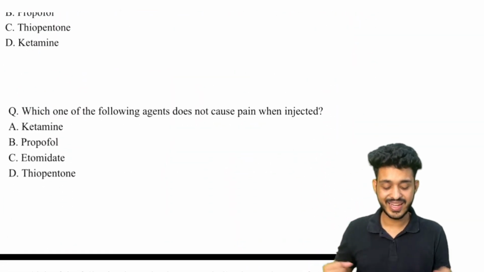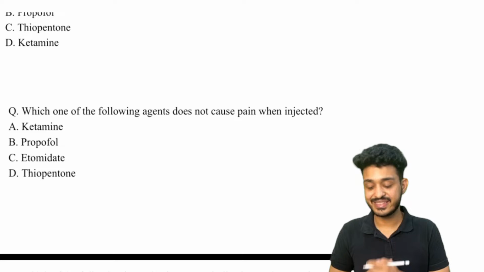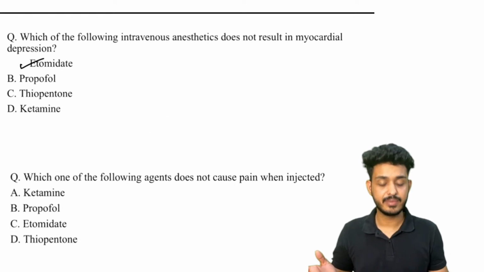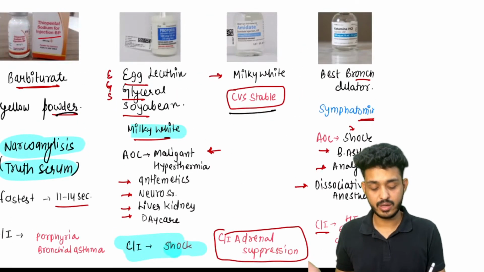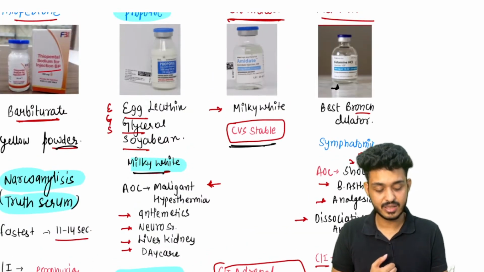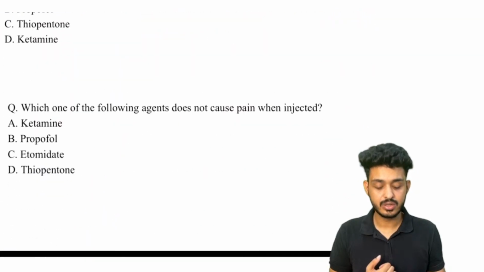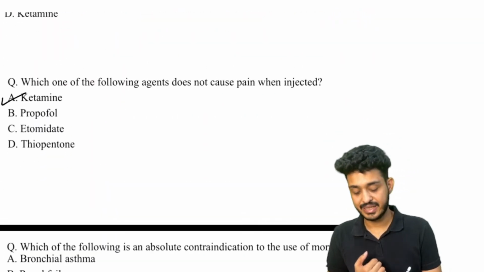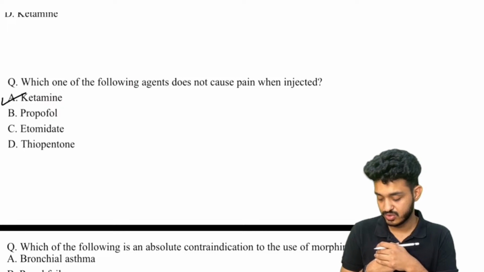Second, which one of the following agents does not cause pain when injected? All of these are liquid materials. Okay, yellow powder, milky white, and this is also milky white. So all of them will be causing pain. This one's consistency is good, so this one will not cause pain. So ketamine is the one which does not cause pain.